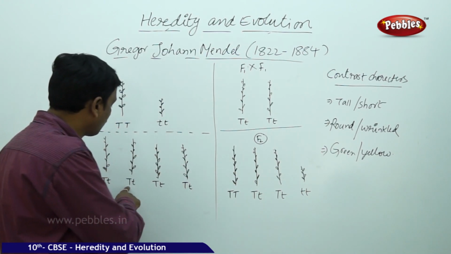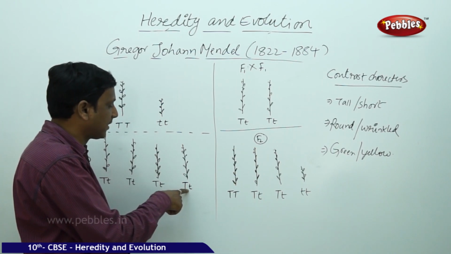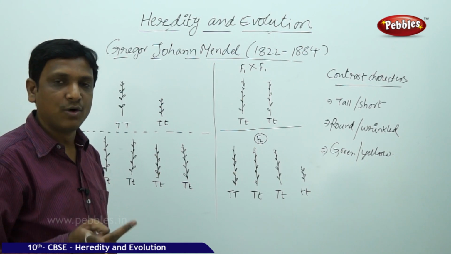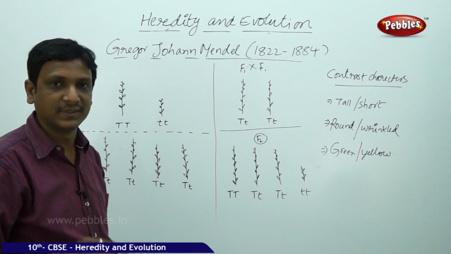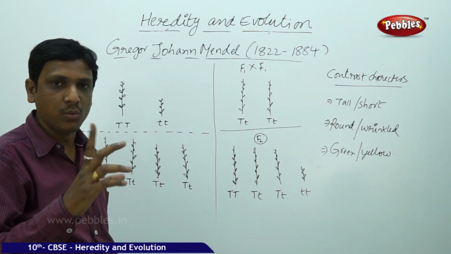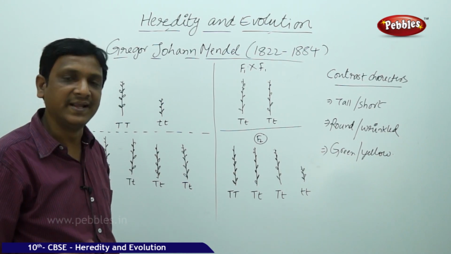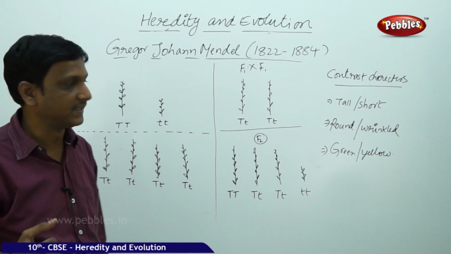The second case also has capital T, small t. The third case also capital T, small t. The fourth case also capital T, small t. All four plants have both genes, the gene expressing tallness and the gene expressing shortness. But outside only one thing is seen. A plant can never be short and tall at a time. It can be either short or tall. Here it is only tall because it is the dominant character.